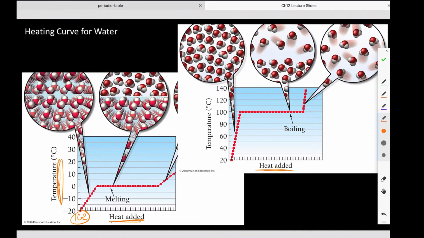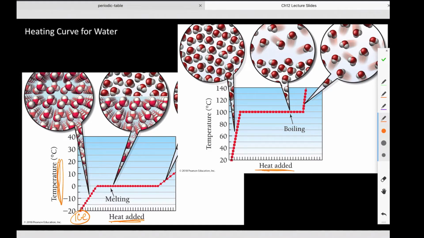So anytime we're looking at heating curves, it needs to be noted that the amount of heat added is constant per unit of time. This would be like sitting on a hot plate or over a Bunsen burner at a constant heat input. So we wouldn't change the knob. If it were on our stove, this would be a pot of water or ice that we put on heat setting 3 and left there, as we monitored the change in temperature.